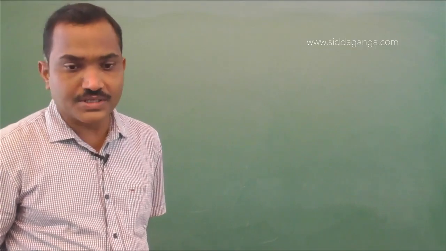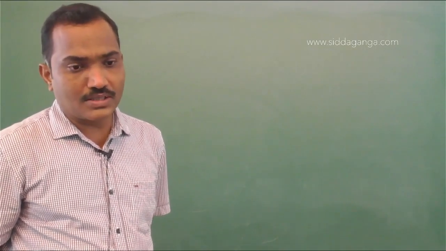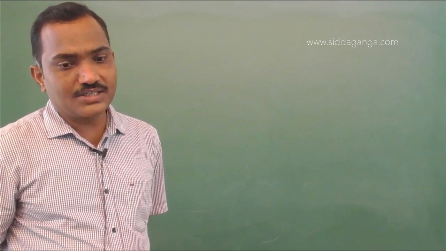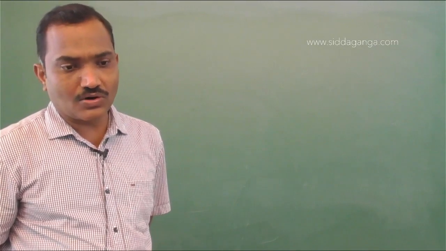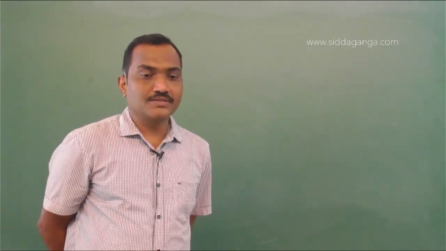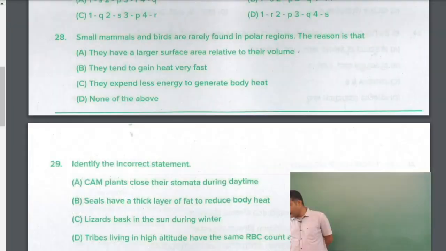So they have a larger surface area related to their body volume. That's the right answer. They tend to gain heat very fast? That's not the true answer. They expend less energy to generate body heat? Not at all the answer. The scientific conceptual answer should be they have a larger surface area compared to their body volume.